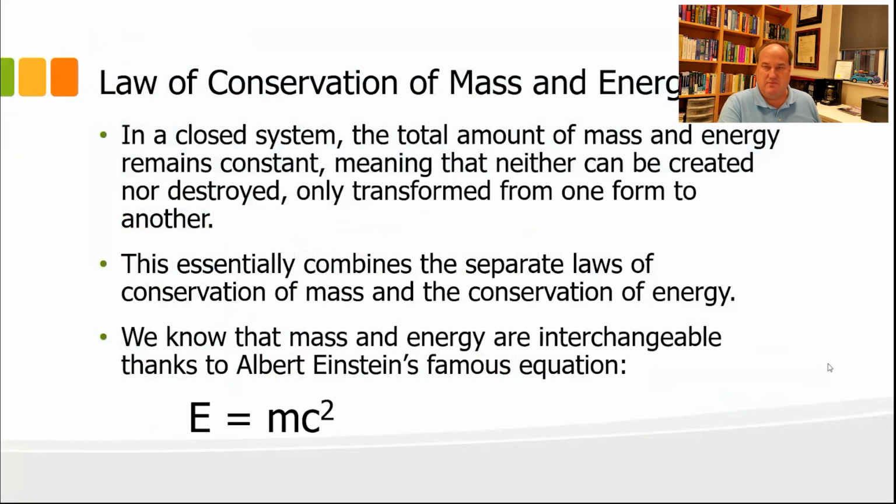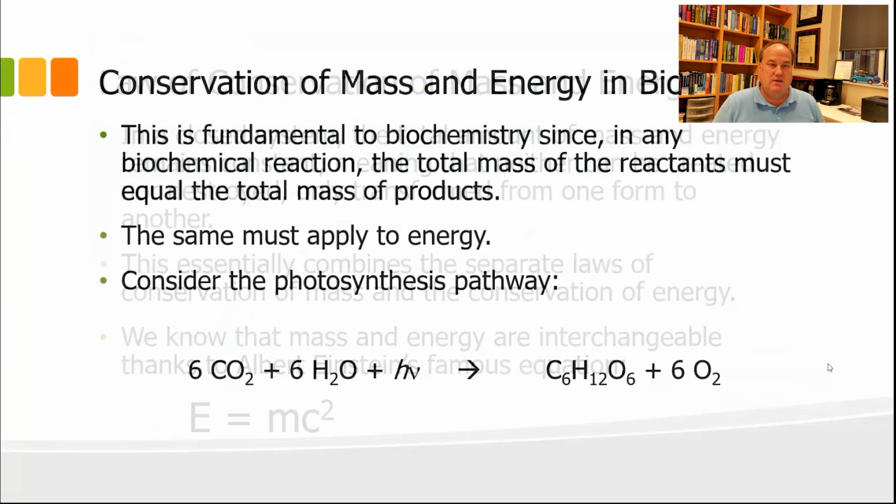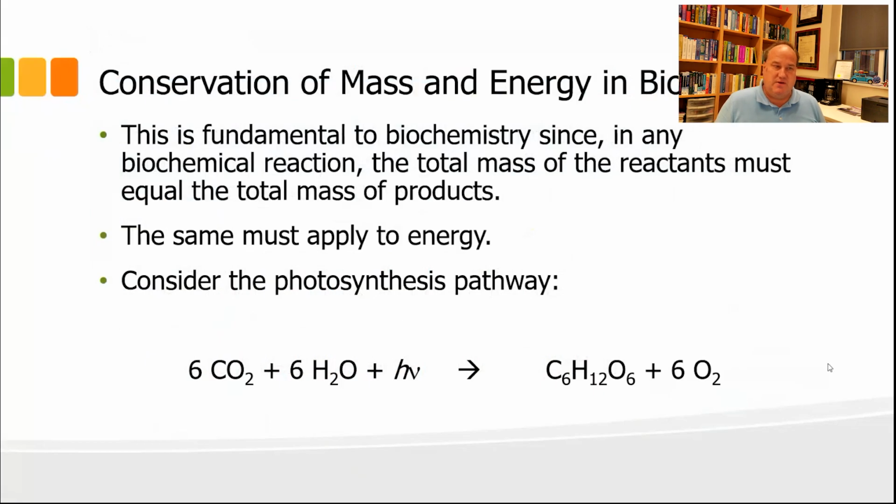If we conserve mass, we have to conserve energy as well. And this is actually fundamental to biochemistry as well, in addition to anything in chemistry, because the total mass of all the reactants must equal the total mass of all the products. And of course, the same has to apply for energy.